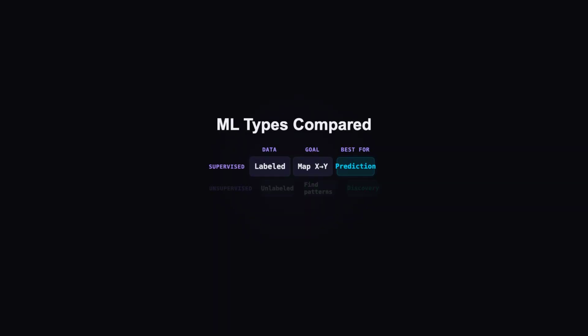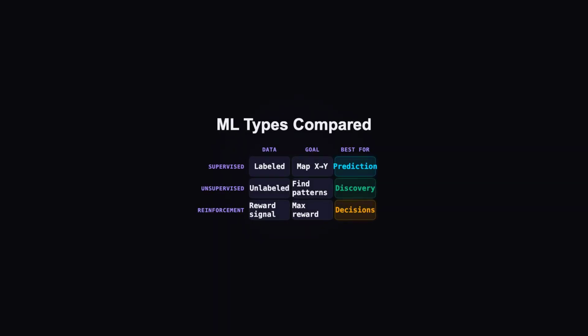Let's compare all three side by side. Supervised learning uses labeled data, learns input-output mappings, and is great for prediction. Unsupervised uses unlabeled data, finds hidden patterns, and is great for discovery. Reinforcement learning uses a reward signal, learns optimal actions, and is great for sequential decision-making.